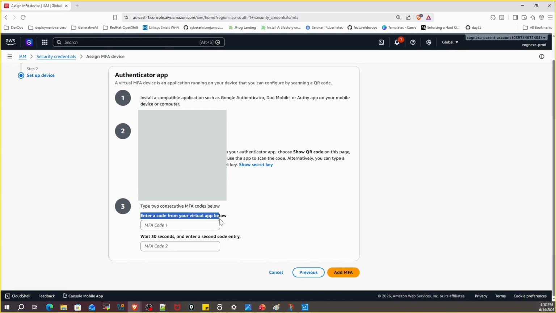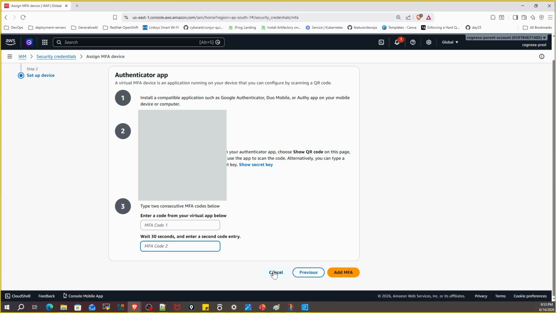Here, enter the first one-time password shown in the authenticator app into the MFA code 1 field. Then wait for the authenticator app to generate the next code, which usually takes 30 seconds. Enter the code into the MFA code 2 field here. After entering both codes, click Add MFA. Once the setup is completed successfully, you will see the device listed under the multi-factor authentication section.